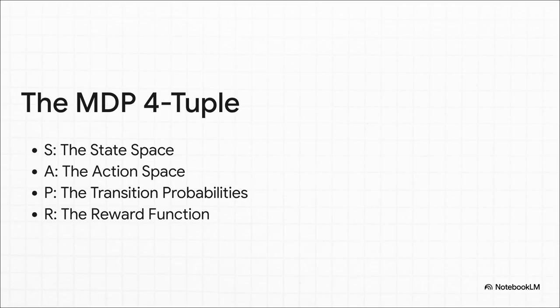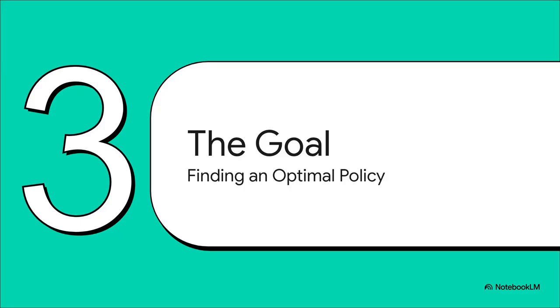The states, the actions, the transition probabilities, and the rewards. These 4 things together make up the complete blueprint of our problem. So now that we've described the entire world, how does our agent actually win? Well, winning in the world of MDPs means finding the absolute best strategy you can.